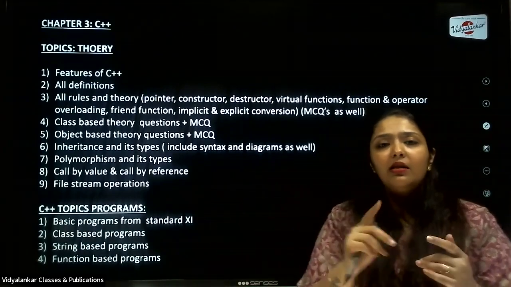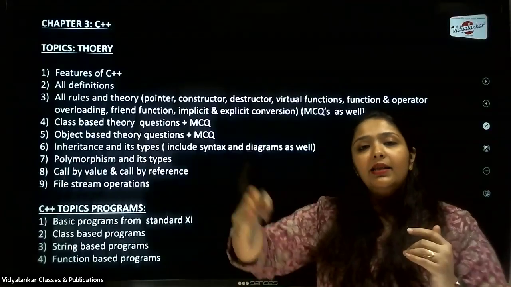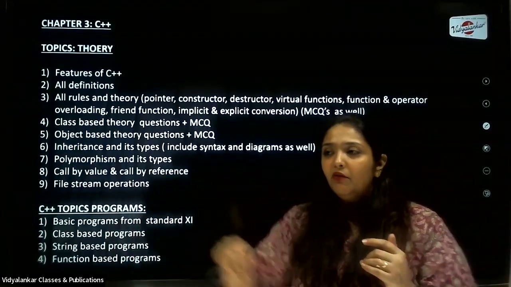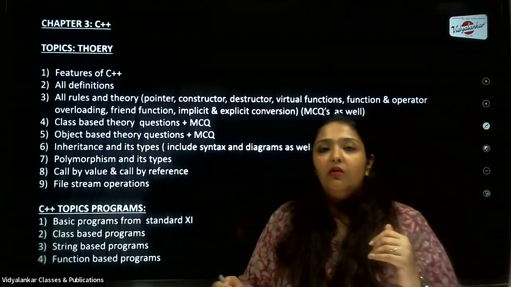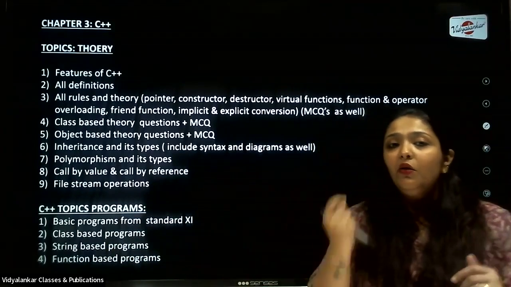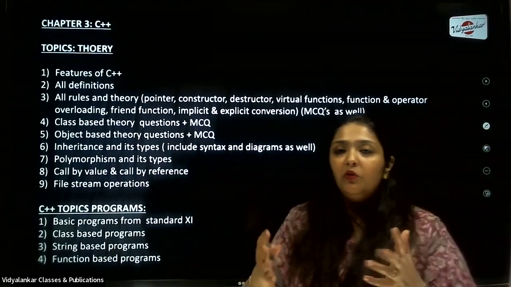If it is asked for 3 marks, then 1 mark for definition, 1 mark for example, 1 mark for syntax. So that can be bifurcated. Again, operator overloading: when you are talking about it, what does operator overloading mean? You use an operator as the function, and then accordingly you call them in the main.